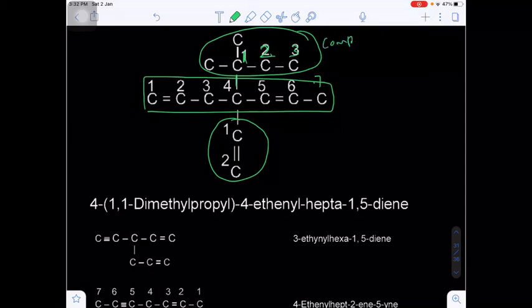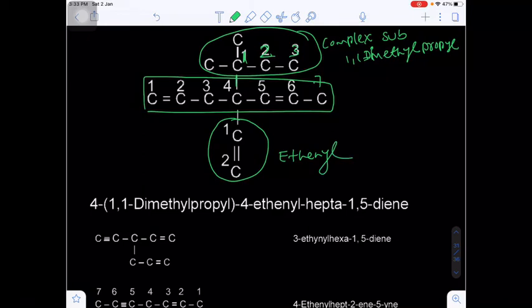So this is a complex substituent and the name will be 1,1-dimethylpropyl, because there are two methyl groups. And one more substituent is there. This is called alkynyl. That's why this is called what? Ethynyl.